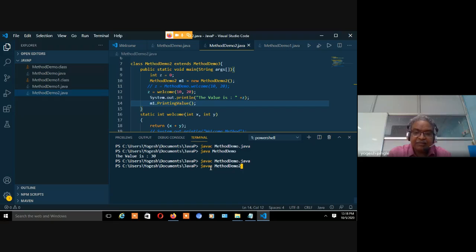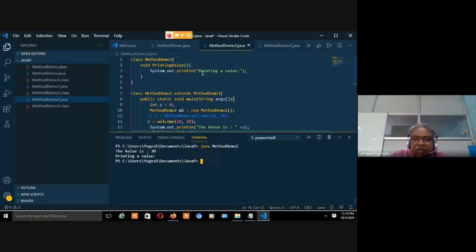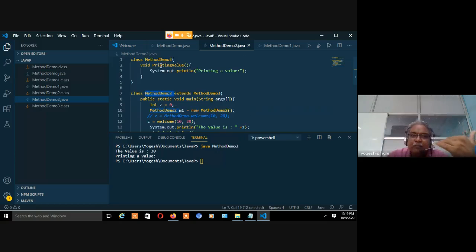So my class name is method demo 2.java. Yes, I'm not getting any error. Let's run the program, method demo 2. Yes, the value is printing. Now it is proved that method demo 2 is a separate class. Method demo 3 is one more separate class.